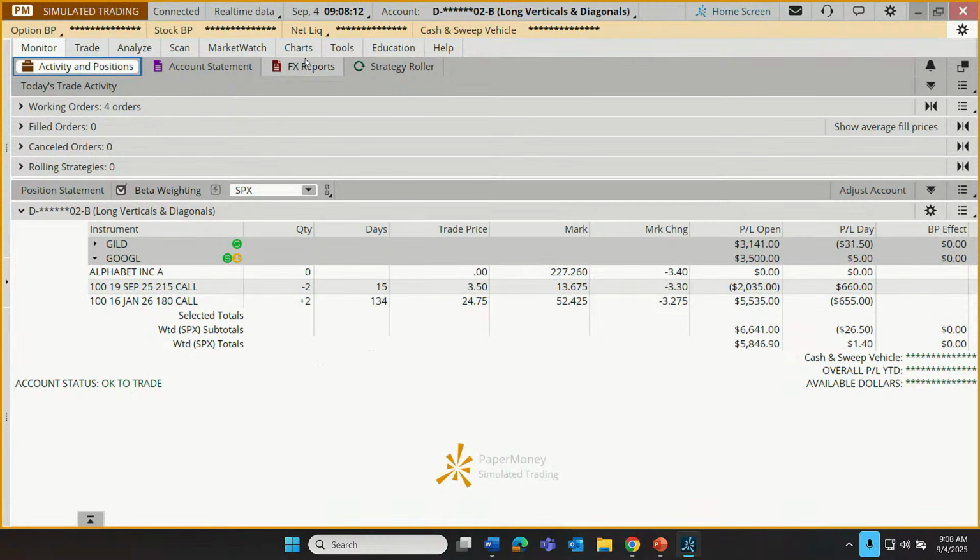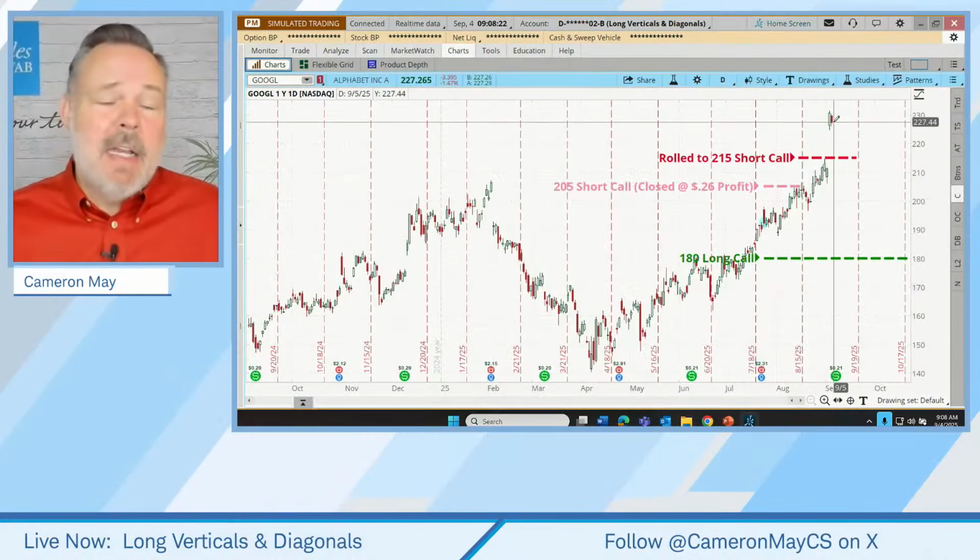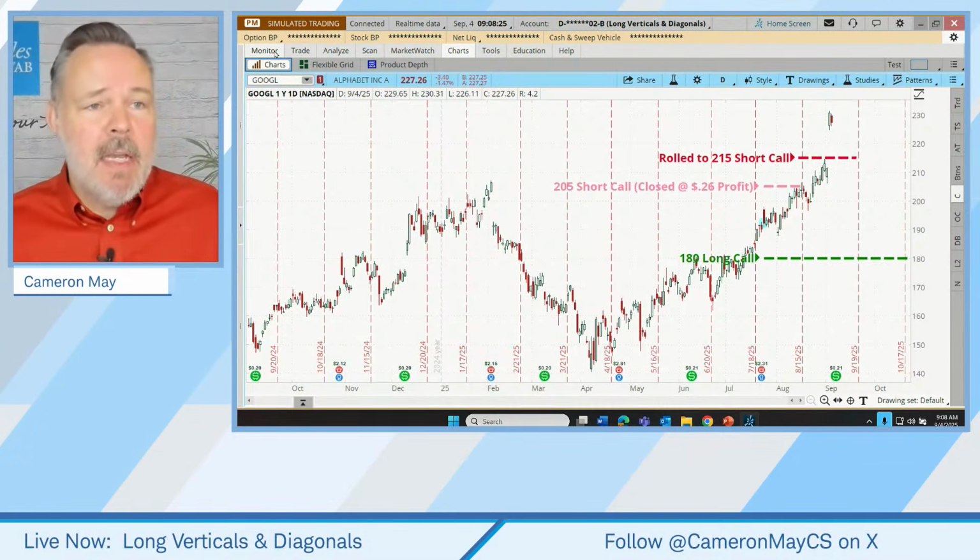All right. I wanted to talk through that, but that's the value of having these sorts of trades on in practice. We can talk through the management of these sorts of things. In any case, we're going to let that one continue to go. It's not going to get assigned. I know that because it's a paper trade.